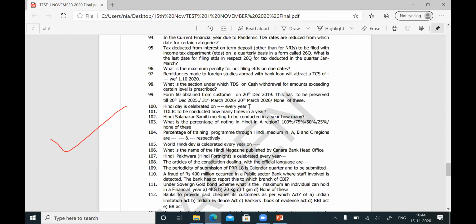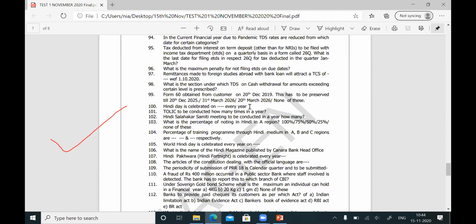Very easy question. Hindi Divas or Hindi Day is celebrated on 14th September every year. Question number 101: TOLIC, that means Town Official Language Implementation Committee.